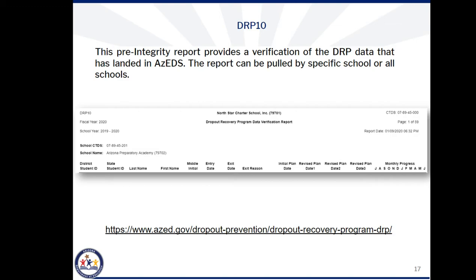DRP programs are required to submit data regarding the students' learning plan dates and their monthly progress, which can be reviewed on the DRP-10 report. This report will provide important information to help DRP programs to reconcile their data and clear integrity errors. Additional information regarding DRP programs can be found on the website at the bottom of this slide.